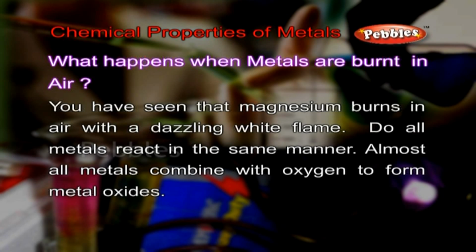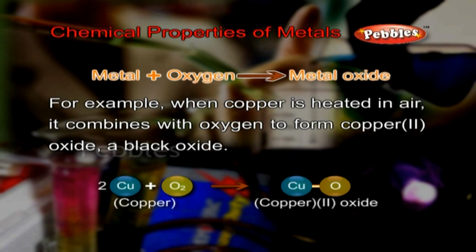Almost all metals combine with oxygen to form metal oxides. Metal plus oxygen gives metal oxide. For example, when copper is heated in air, it combines with oxygen to form copper(II) oxide, a black oxide. 2Cu + O2 → 2CuO.